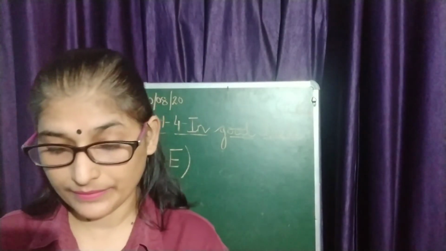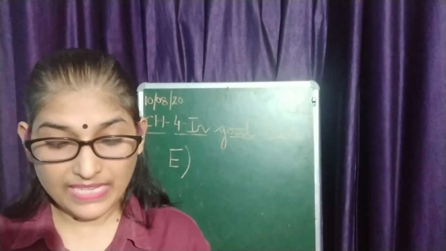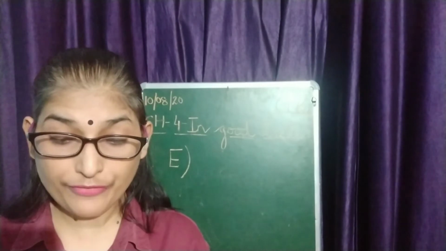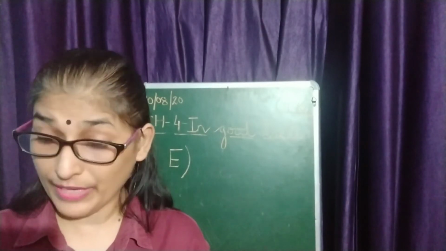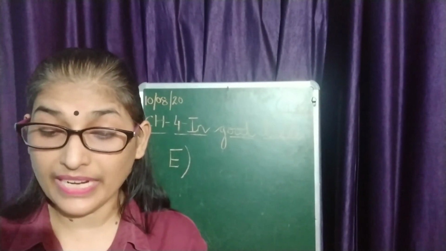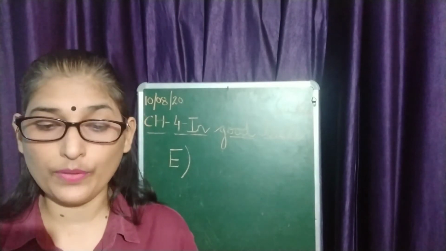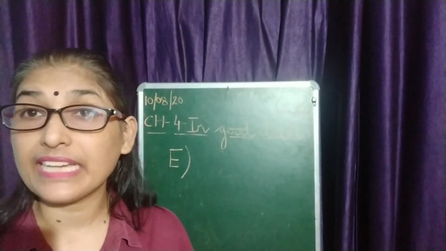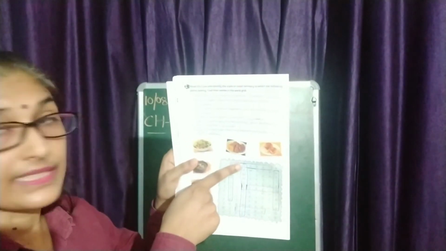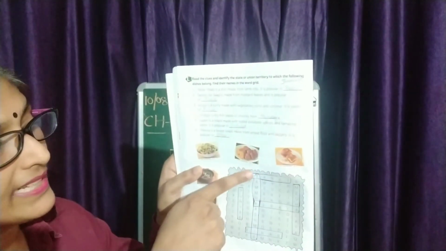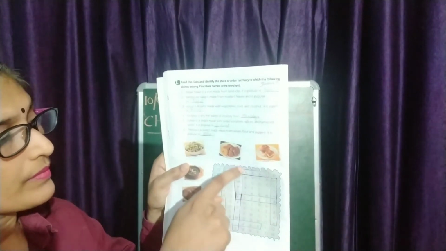The first one. Tabak mas is a dish made from lamb ribs. It is popular in Jammu and Kashmir. So please mark this. Can you see this? Jammu and Kashmir.